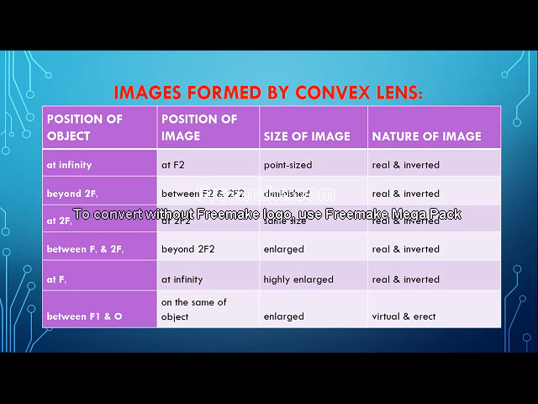So children, an object can be at any position, right? So what are the positions? Again I am reminding you. First it can be between the optical center and the focus, or it can be between focus and 2f, it can be on f, it can be on 2f, it can be beyond 2f, or it can also be at infinity. Understood? You will understand it again when I start showing you the images.